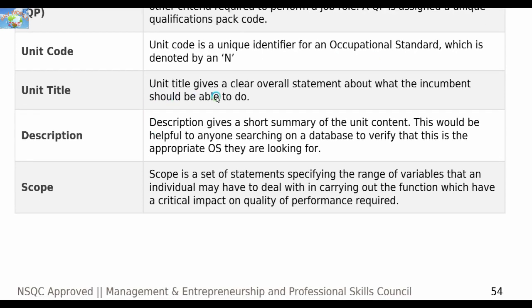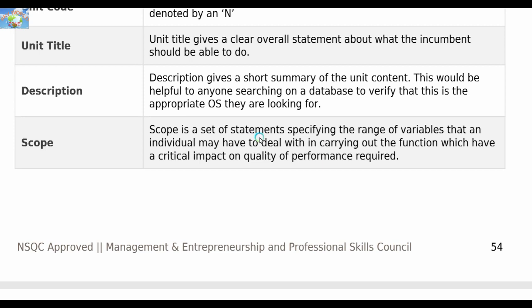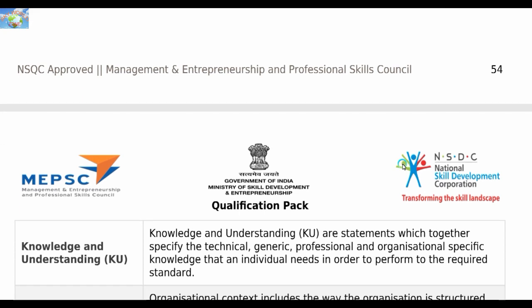Unit title gives a clear overall statement about what the incumbent should be able to do. Description gives a short summary of the unit content. This would be helpful to anyone searching on a database to verify that this is the appropriate OS they are looking for. Scope is a set of statements specifying the range of variables that an individual may have to deal with in carrying out the function which have a critical impact on quality of performance required.